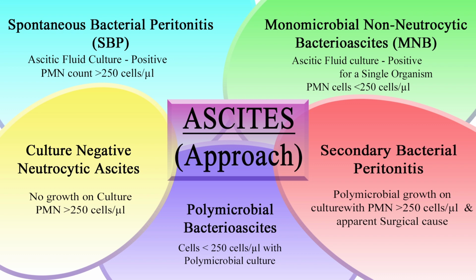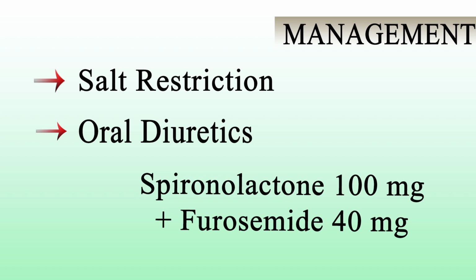If there is polymicrobial growth on culture with polymorphonuclear cells greater than 250 cells per microliter and with an apparent surgical cause, then the patient is having secondary bacterial peritonitis. If the polymorphonuclear cells are less than 250 cells per microliter with polymicrobial culture, then the patient is having polymicrobial bacterioascites. Then coming to the management of ascites.